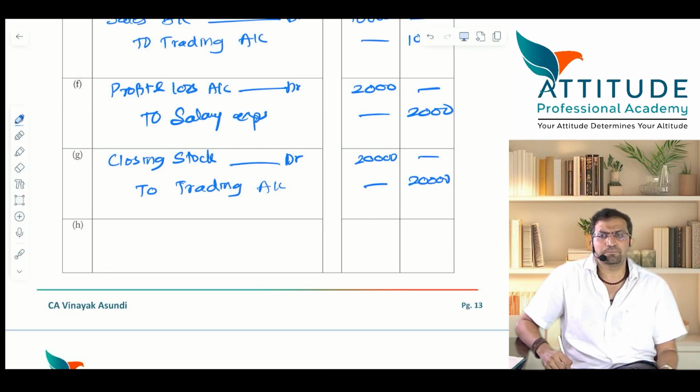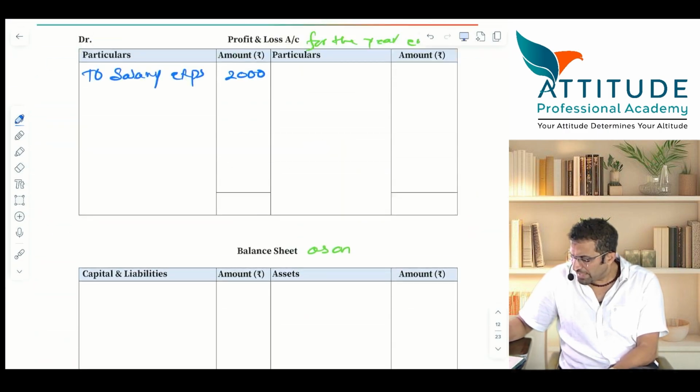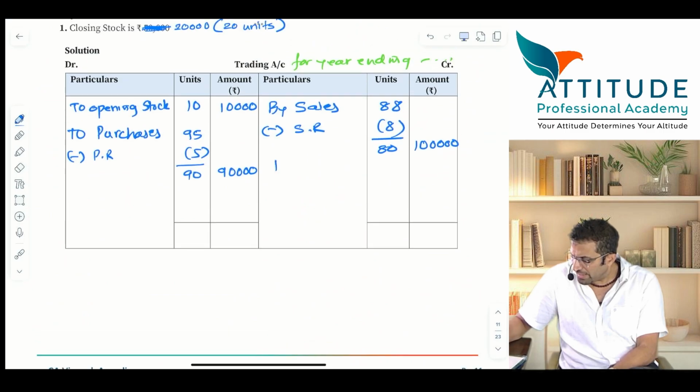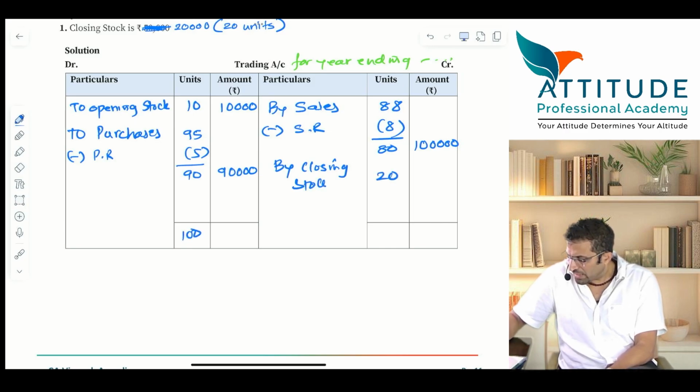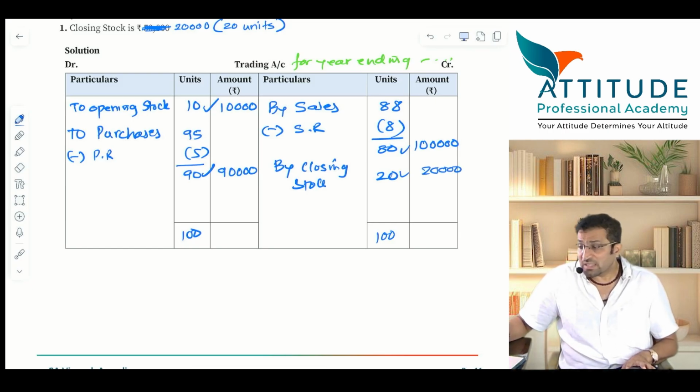Any difficulty? Now come back and update your trading account by closing stock. How many units? 20 units. Units should tally. 100 plus 90, 10 plus 90 is 100, 80 plus 20 is also 100, which is valued at 20,000. Now shall I ask you a question? How many accounts are left?